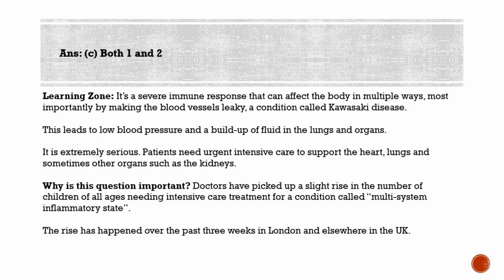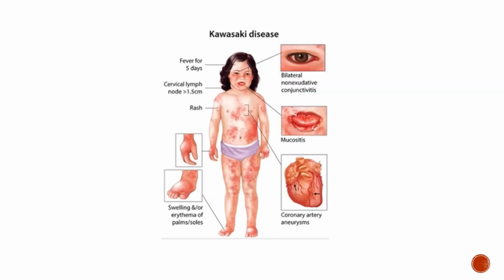Kawasaki disease is an acute inflammatory disease of blood vessels and usually occurs in children below the age of 5. And the inflammation in the coronary arteries that are responsible for supplying blood to the heart results in enlargement or in the formation of swelling of the wall of an artery, leading to heart attack. That is Kawasaki disease. And the symptoms of that are fever, rashes, redness of cornea, red and cracked lip and a red tongue, and lymph node enlargement of the neck. Those are the symptoms of Kawasaki disease.